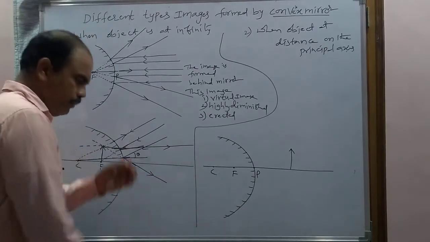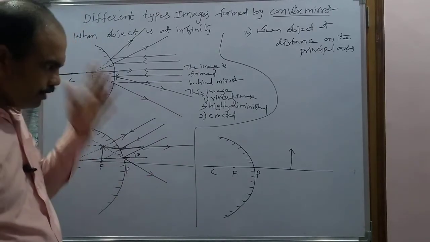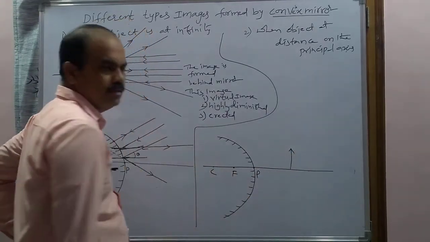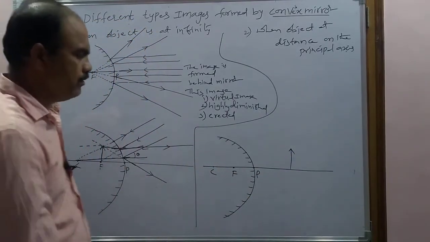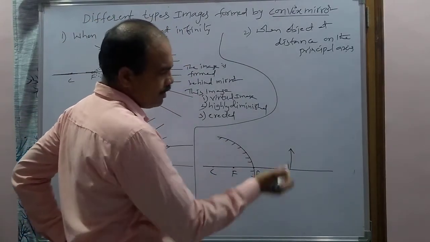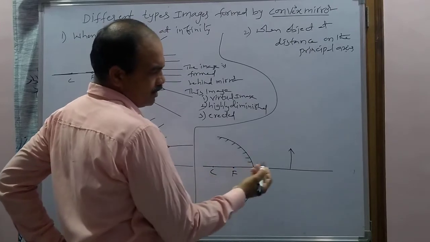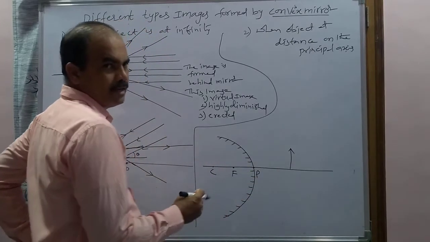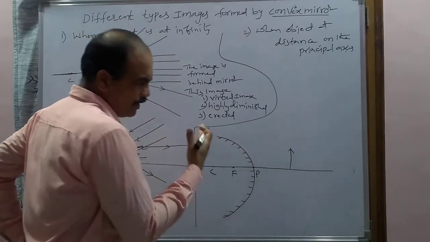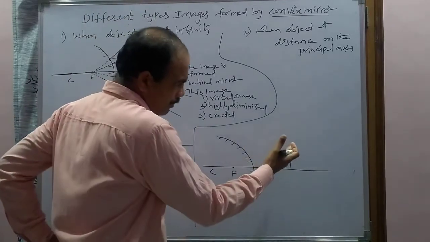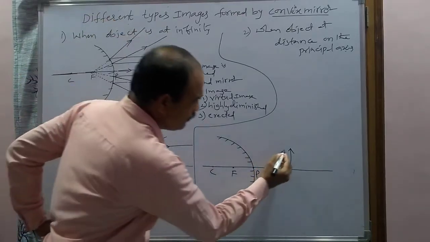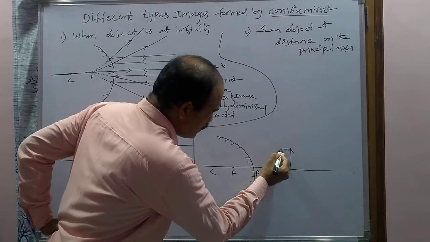Now to draw the image, to draw the reflected rays for this object, we have to follow the rules. We have to take the incident rays from the top of the object. When we are drawing the incident rays, the incident ray may be parallel to the principal axis, it may be traveling in the direction of the focus, or it may be traveling in the direction of the center of curvature. First of all, I am taking the incident ray that is parallel to the principal axis.